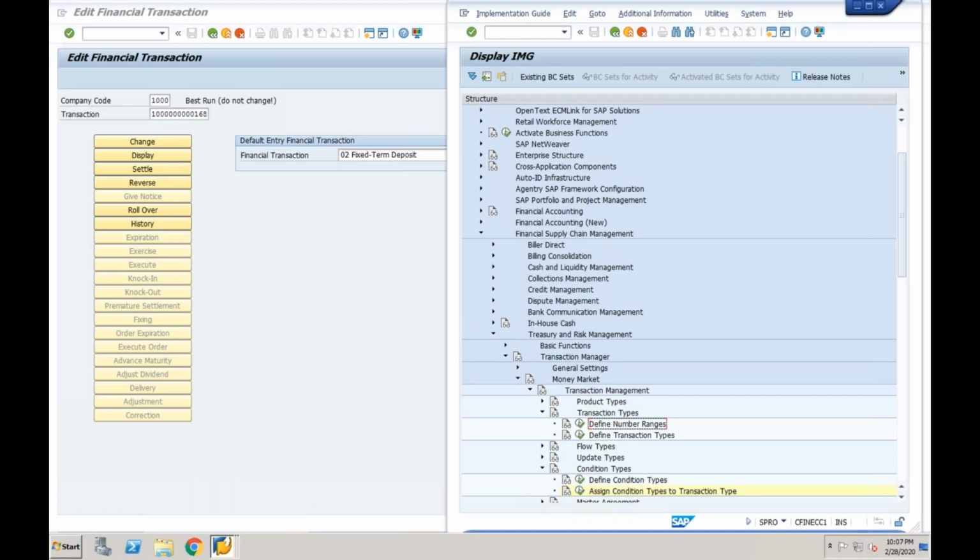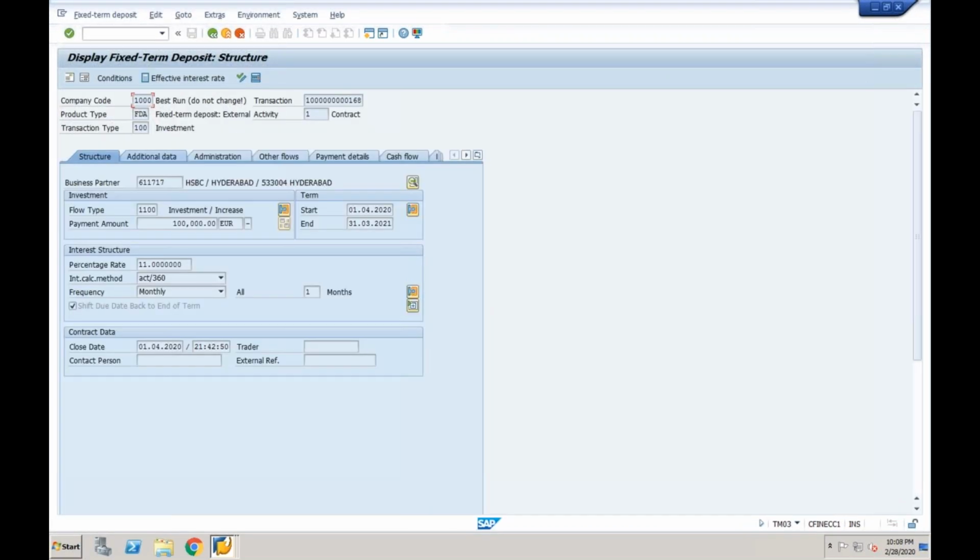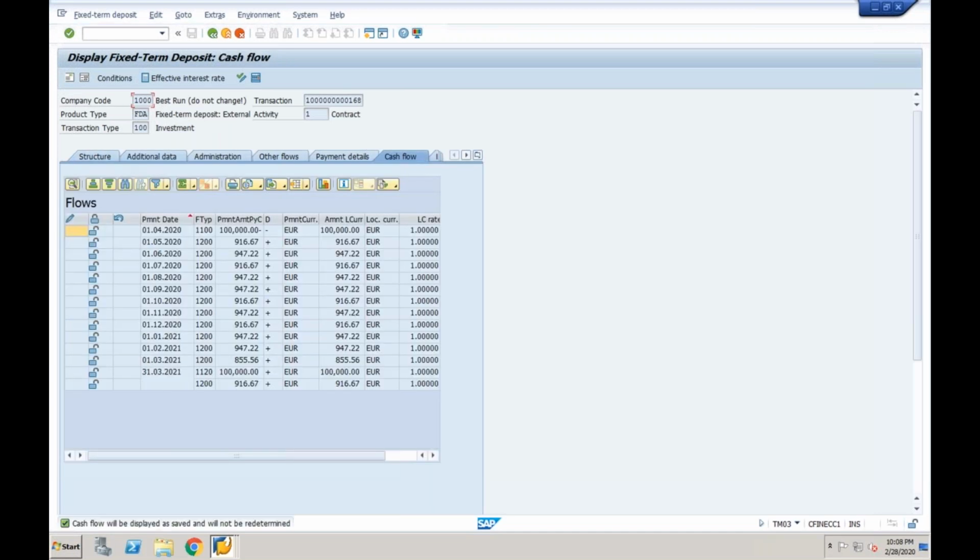Based on that, the number range will generate. Okay. Now you create a financial transaction display. This is what you created right now. You understand my point?